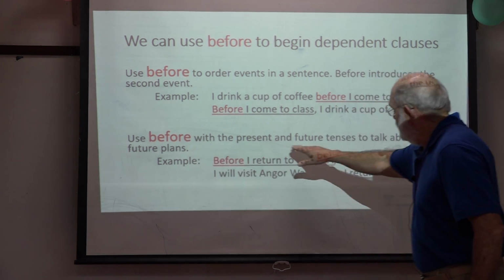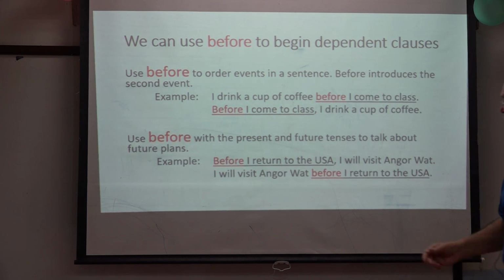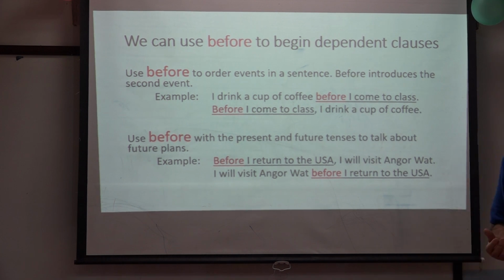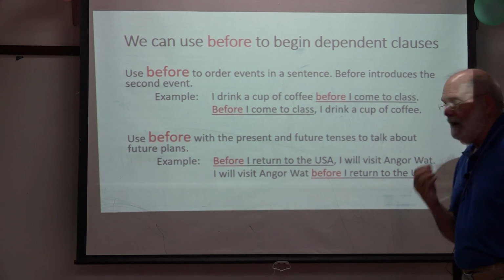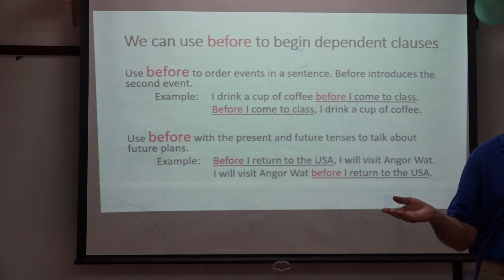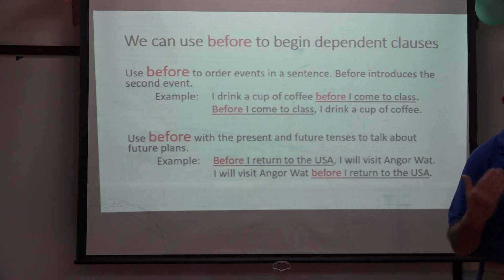We can use before with the present tense and the future tense, just like after, to show a sequence of events. Before I return to the USA, I plan to visit Angkor Wat. So I want to be sure to go there before I go home. I could also say, after I visit Angkor Wat, I will return to the USA. Both before and after tell us the order of events in a sentence.